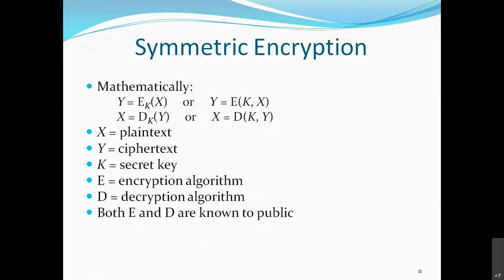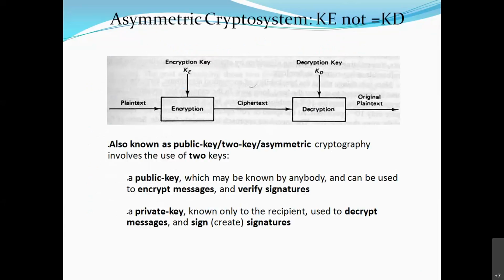I hope I am clear up to this. This is all about symmetric key. Now, next is asymmetric. What is the main difference here? Can you tell me? I have mentioned it in the heading. What is an asymmetric crypto system?